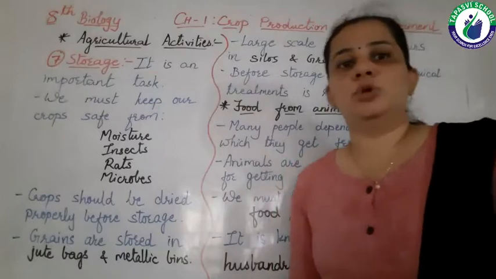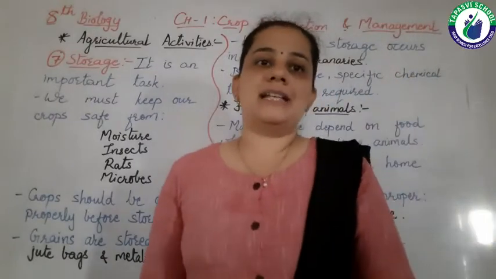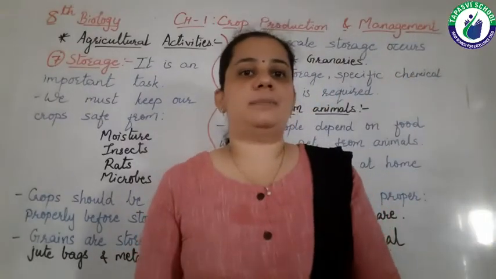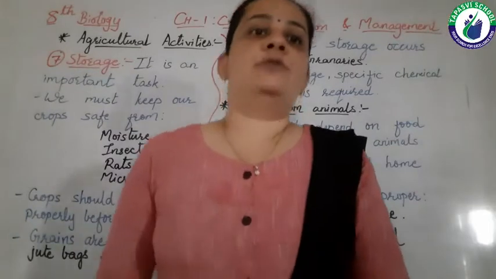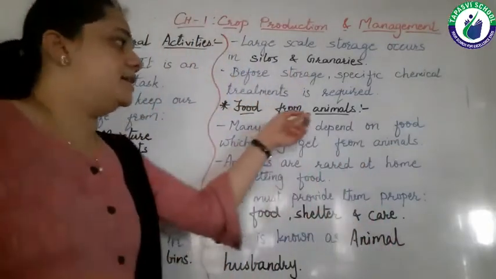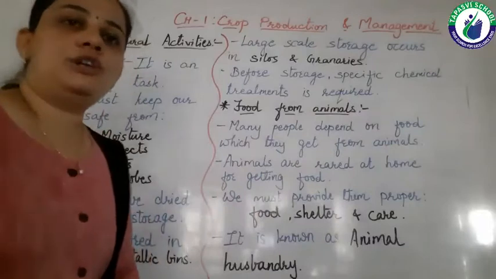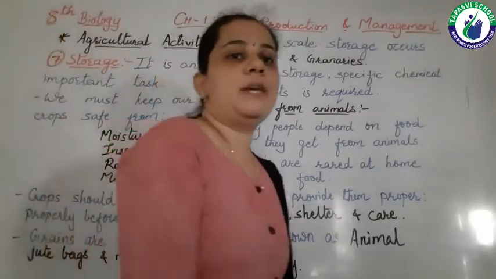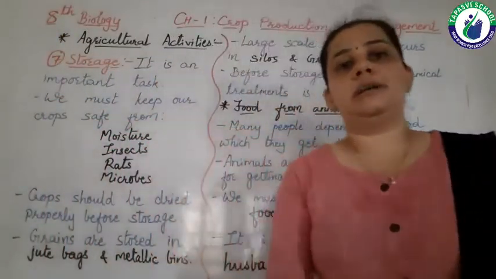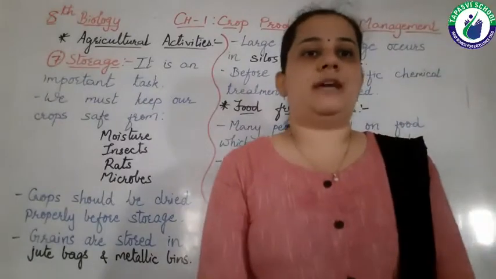Now let's move towards our last topic of this chapter, that is food from animals. As we all know, many people in the whole world depend on animals for their food.